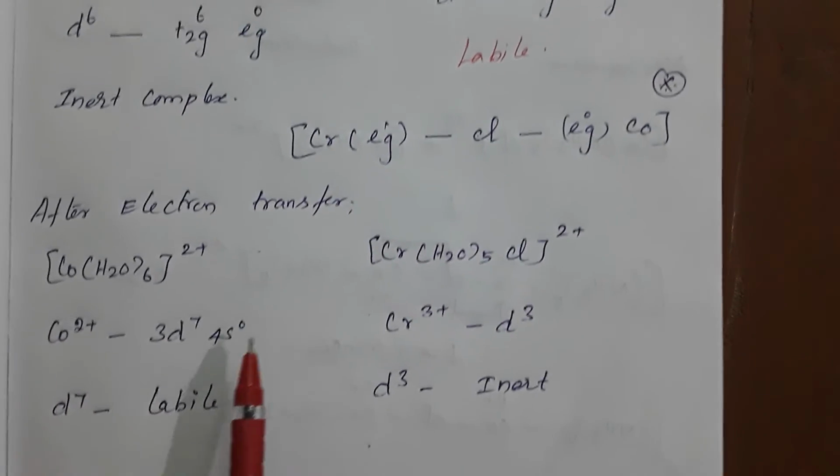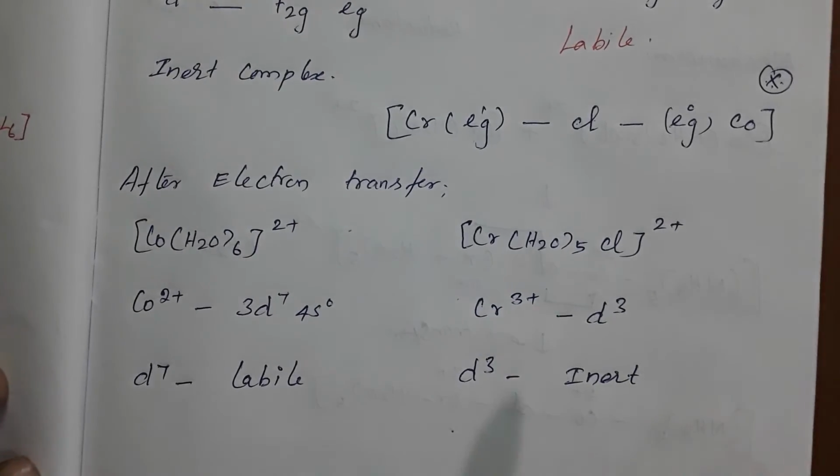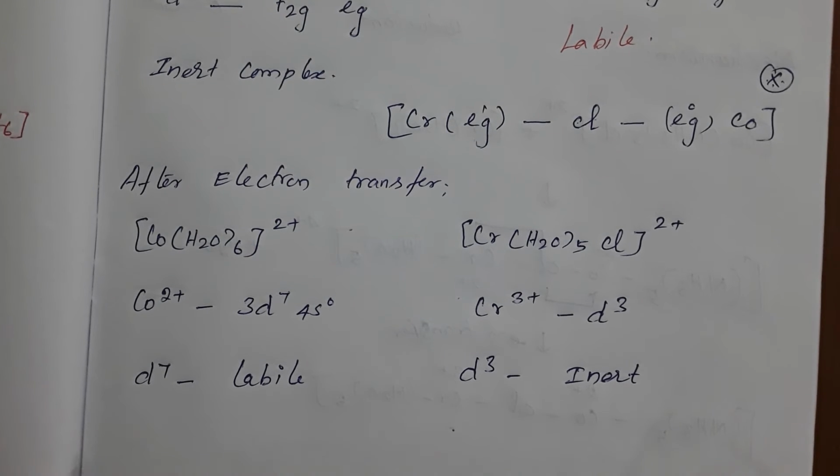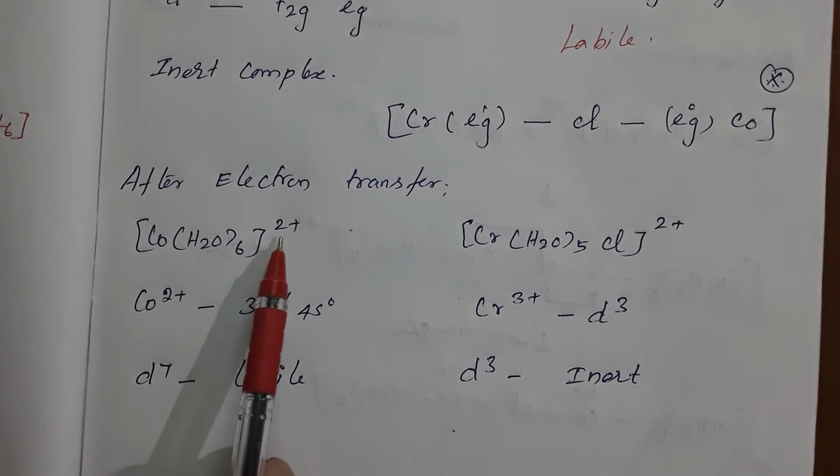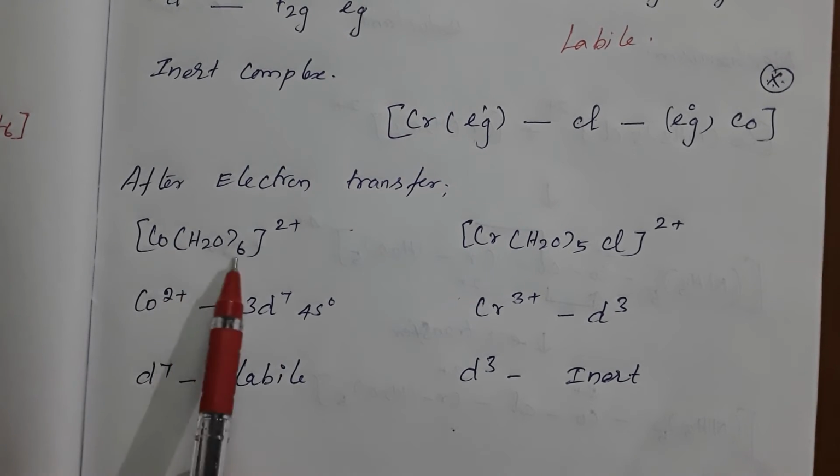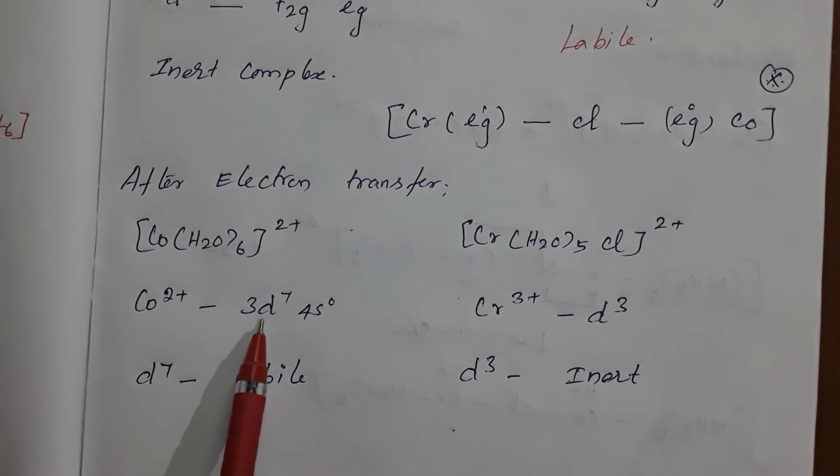After the electron transfer, the inert complex is converted into a labile complex. See the product, now this is our product. Cobalt is now in the plus 2 oxidation state because water is a neutral ligand. So it is a 3d7 configuration. D7 means it is a labile complex.